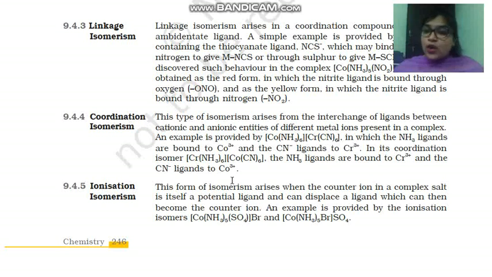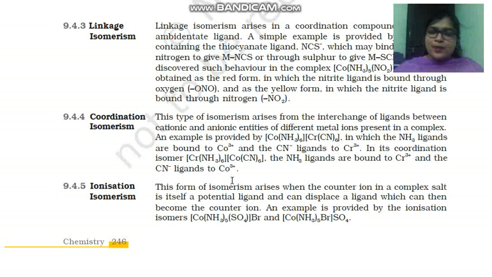So this is all about structural isomerism. When two or more compounds having similar molecular formula differ in structural arrangement of atoms around the central metal ion, this is known as structural isomerism.